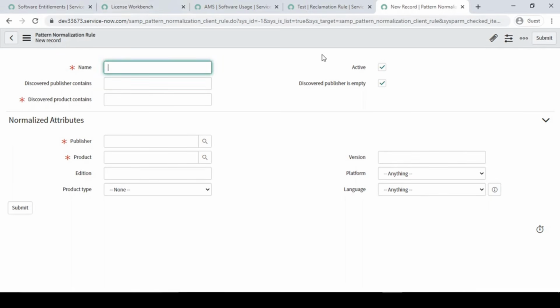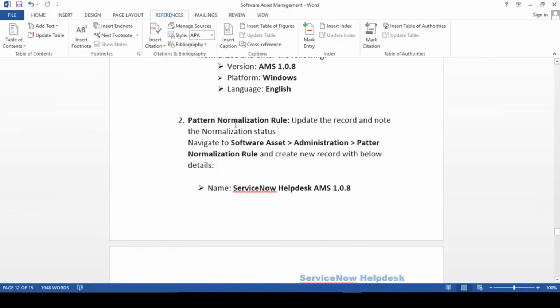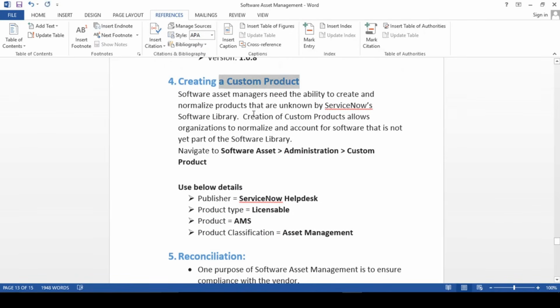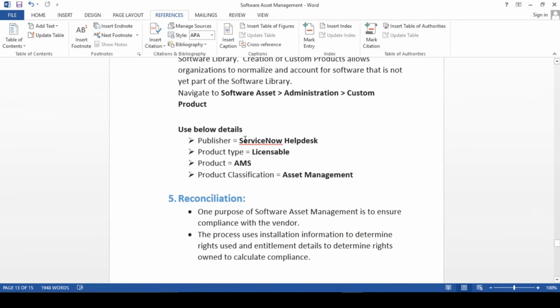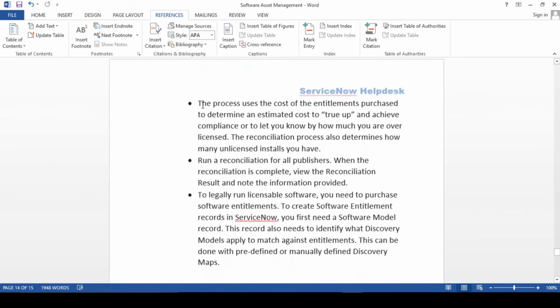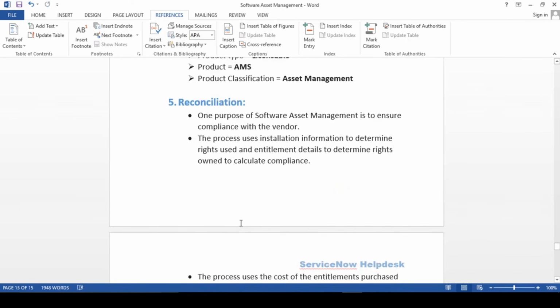Okay, first I will come back to this to normalize. Here I was talking about this normalization. We'll take a look again. Custom product, we have already created our product with this AMS, license, asset management, project classification. Reconciliation we have already talked about. For more details, guys, you can visit the description below.